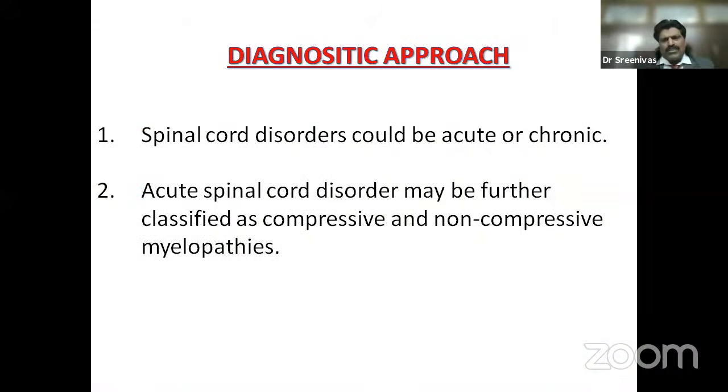So diagnostic approach. Now that we know different clinical symptoms, how do we approach? Spinal cord disorders could be acute or chronic. So first you should know whether it is acute or chronic. Acute spinal cord disorders may be further classified as compressive, that is a lesion going and compressing like a metastasis or abscess, or non-compressive like a demyelinative lesion or a vascular lesion which does not compress the spinal cord. So acute spinal cord disorders can be divided as a compressive lesion, some mass coming and compressing the spinal cord, or non-compressive like myelitis or vascular disorders.